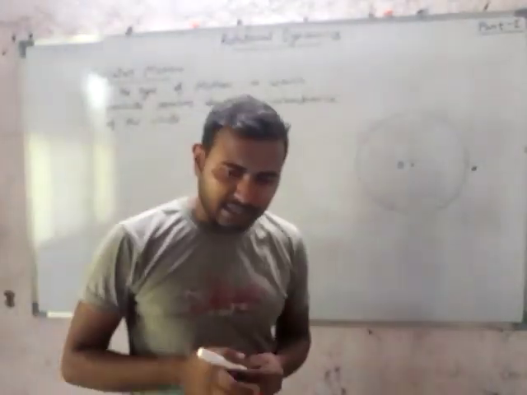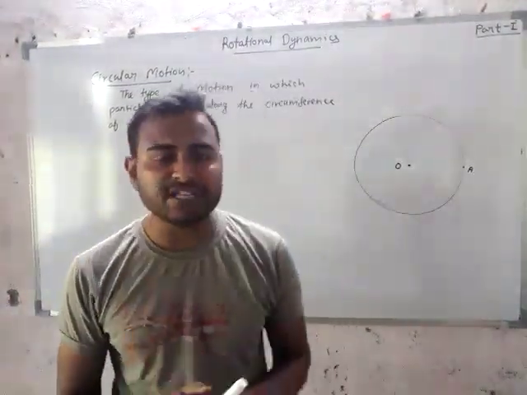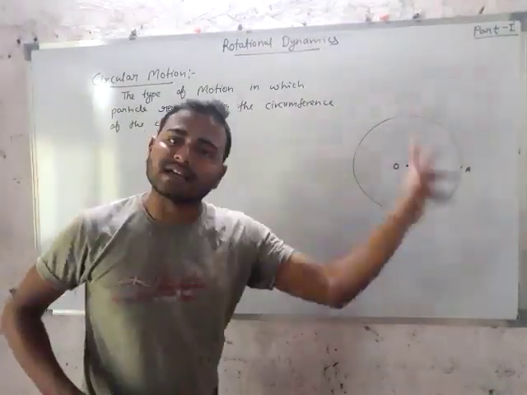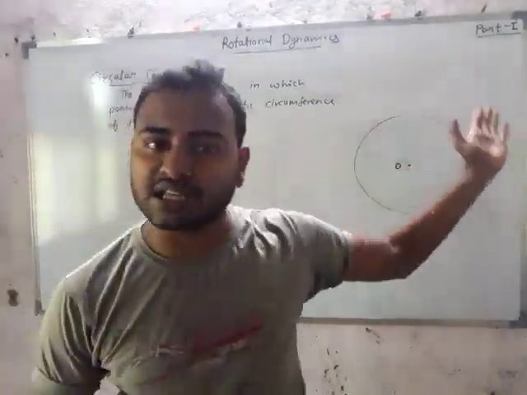It means this is the type of motion in which a particle revolves on the circumference of the circle. Then that type of motion is known as circular motion.